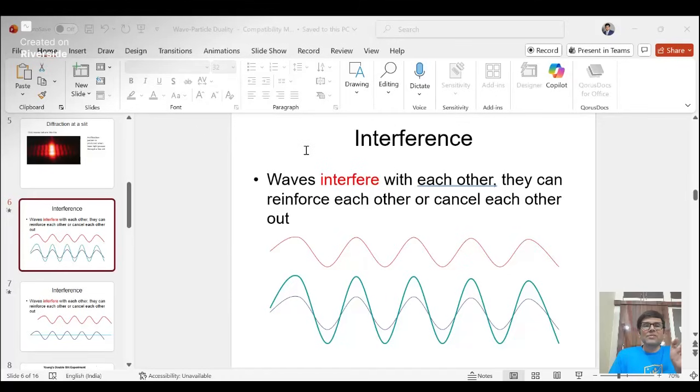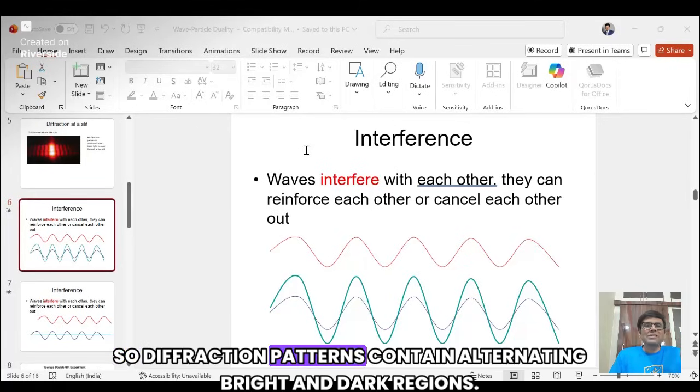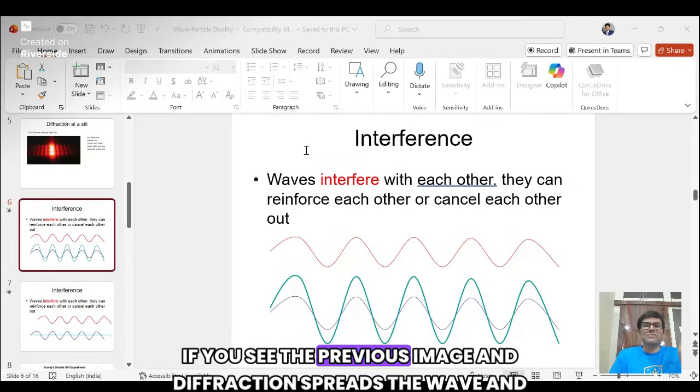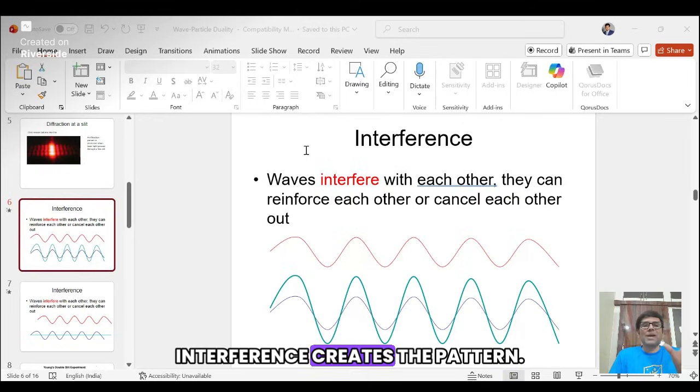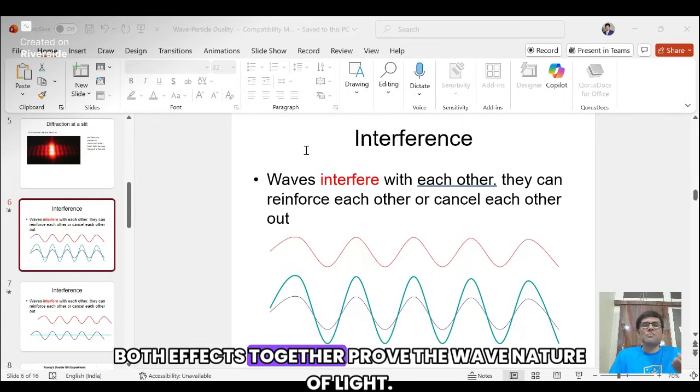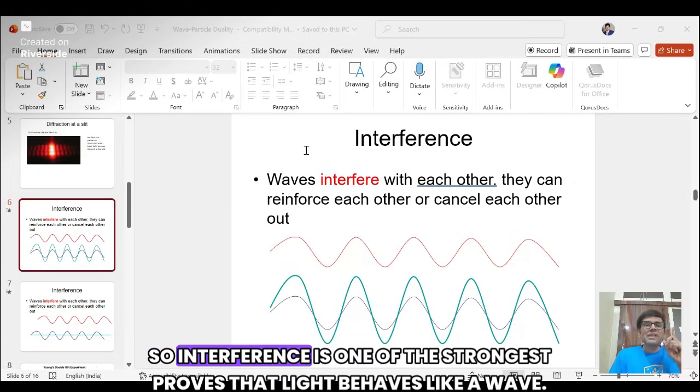Diffraction patterns contain alternating bright and dark regions, if you see the previous image. Diffraction spreads the wave and interference creates the pattern. Both effects together prove the wave nature of light, right? So interference is one of the strongest proofs that light behaves like a wave.